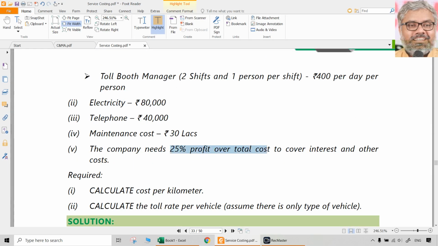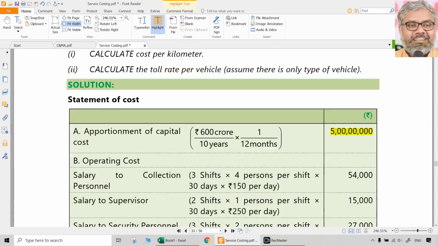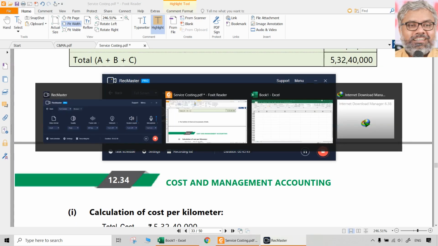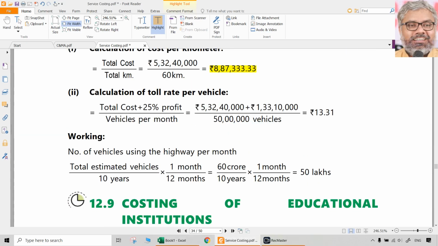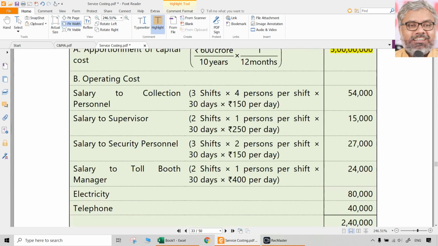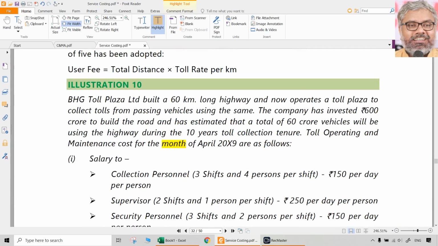25% profit over the total cost, 25% on cost only. So 25% of 5 crores 32 lakh 40,000 will be how much? That is 1 crore 33 lakhs 10,000 divided by vehicles per month. That has to be calculated, because it is given there. So how many vehicles are expected to be there in a month?